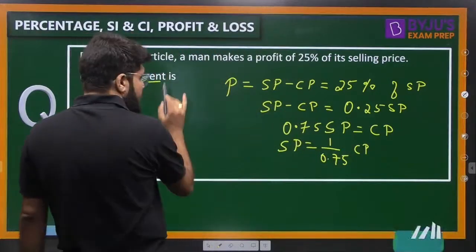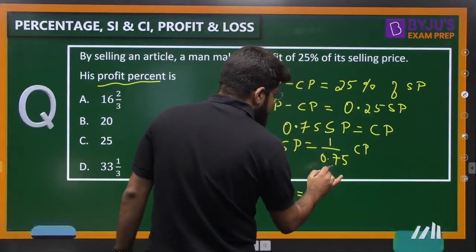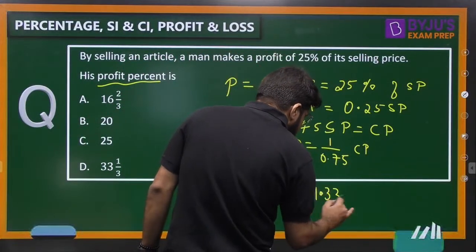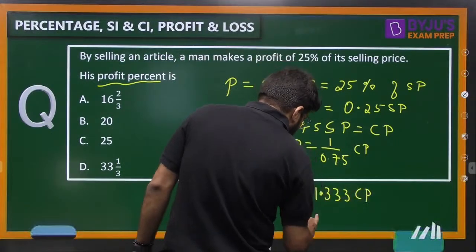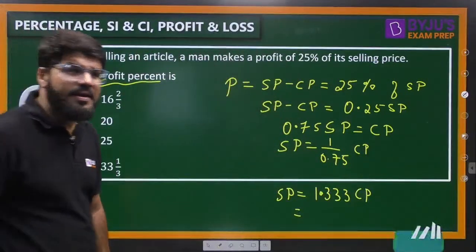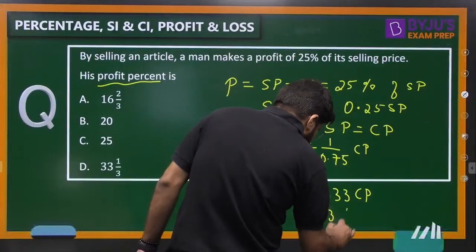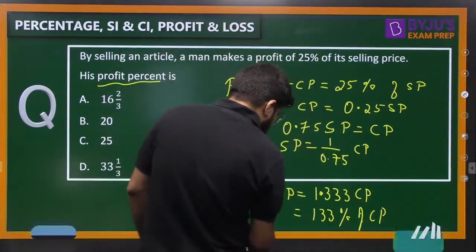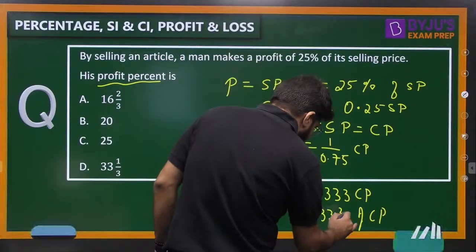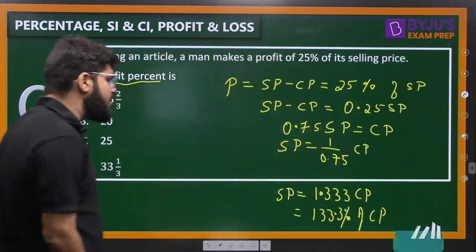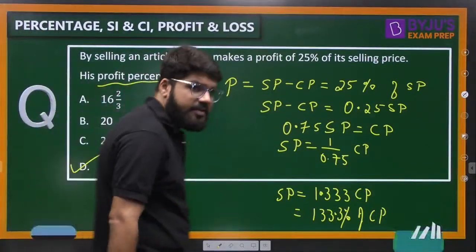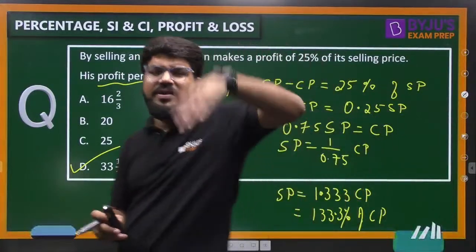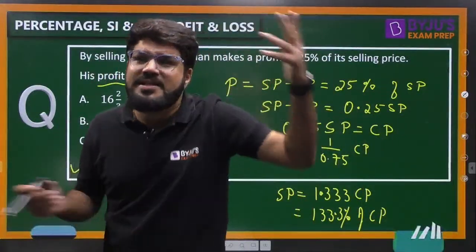What is the actual profit percentage? So selling price is 1 upon 0.75. That is precisely 4 by 3, and 4 by 3 is 1.333 times CP, or I can convert into percentage by multiplying by 100, this is 133% of the CP. Right? How much above 100? 33% above 100. So what is the percentage profit? 33%. When you are able to write, selling price is 133% of cost price, that means whatever is above 100 is the profit percentage.